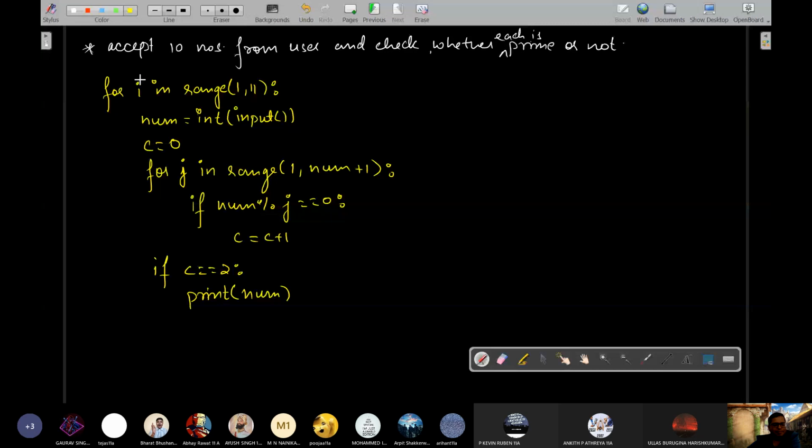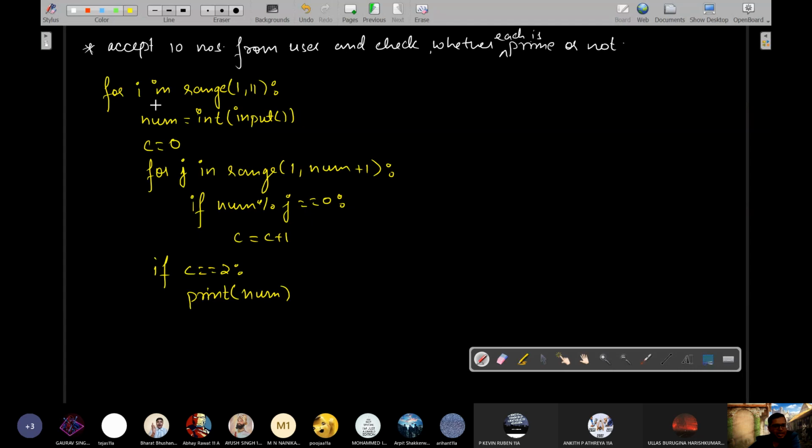Next time i will become 3. The third number will be asked from the user. The previous number, that is the second number, will be replaced in the variable identified by num. Again, the counter will be set to 0, which counts the number of factors. Again, that number will be checked as to how many factors it has, which is again calculated in c. Again, we will check c for this new number. That means, is the number of factors of the latest number that the user has entered 2 or not? If it is 2, we'll print it.